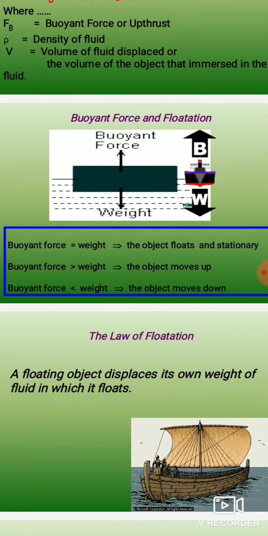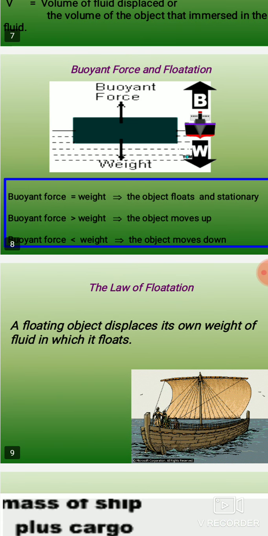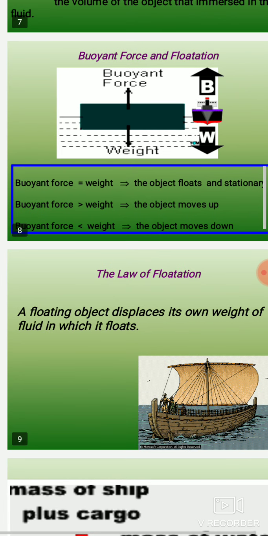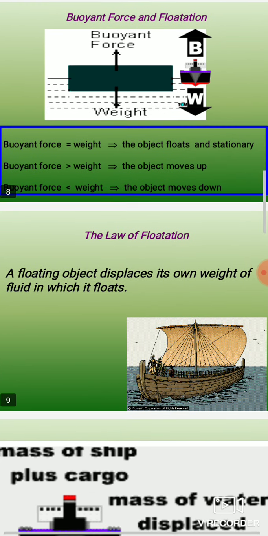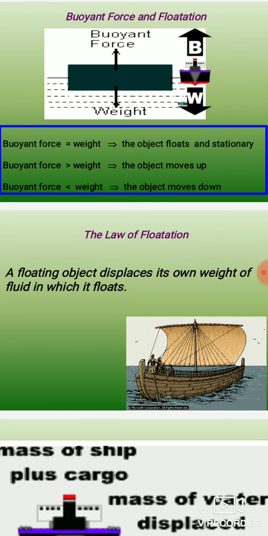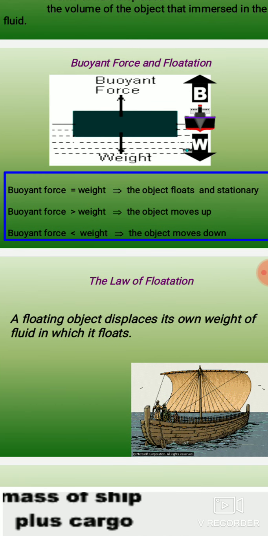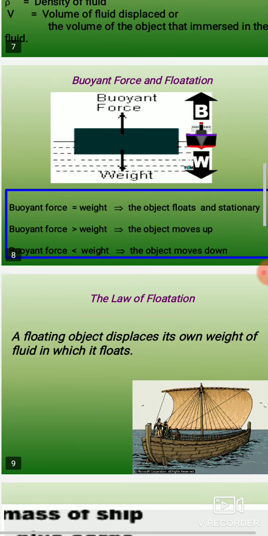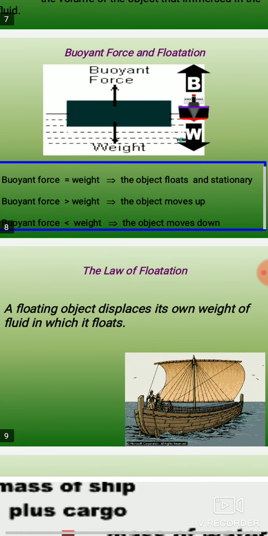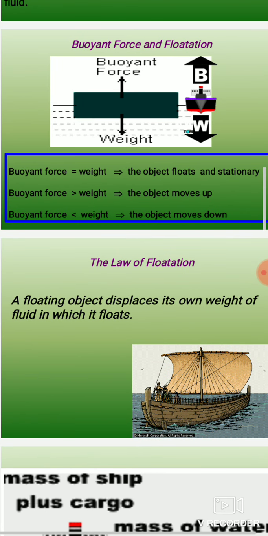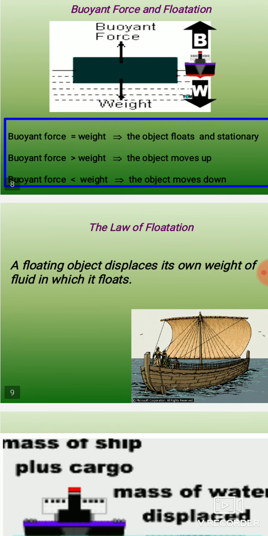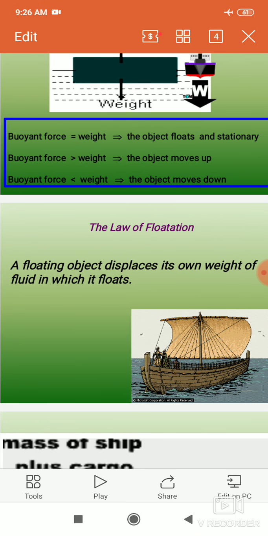You can understand with several examples how plastic balls float on the surface of the liquid, how iron nails sink to the bottom of the liquid, and how ships and boats float on the liquid. It means that buoyant force and weight of the object are responsible for this condition. If buoyant force is greater than the weight of the object, then the object floats on the surface of the liquid. If buoyant force is less than the weight of the object, in that case the object sinks to the bottom.